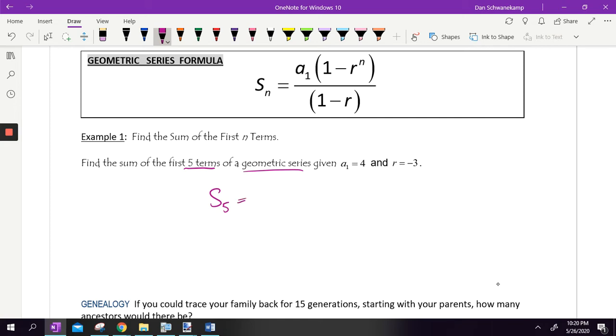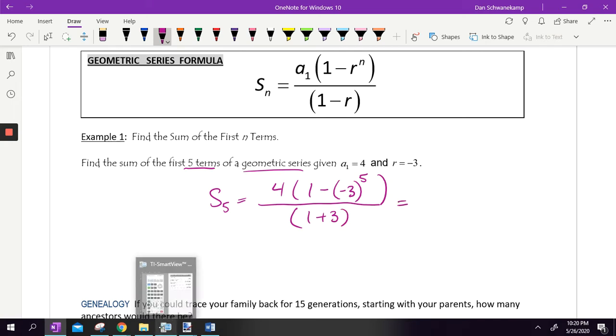It is geometric, so because it's geometric, I'm using this formula. a sub 1 is going to be 4, and my r is going to be -3. When I'm raising that to a power like that, you have to put it in parentheses. That -3 is going to be in parentheses as I set that up. My n is 5 because I'm finding the 5th term. And on the bottom, I've got 1 minus -3. Well, 1 minus -3 becomes 1 plus 3.